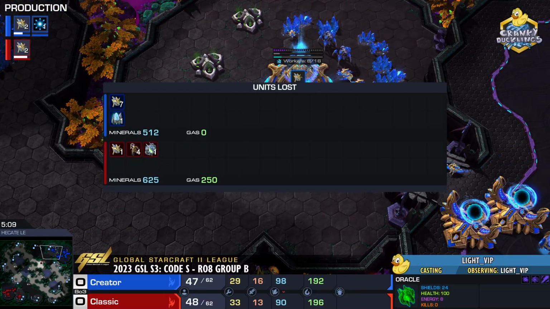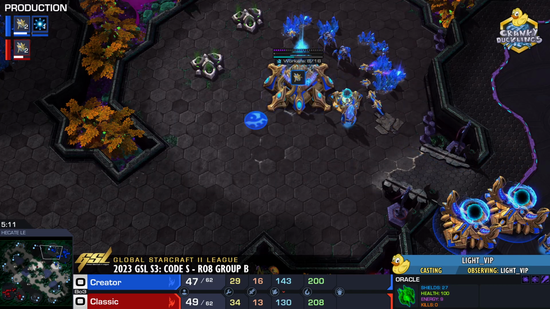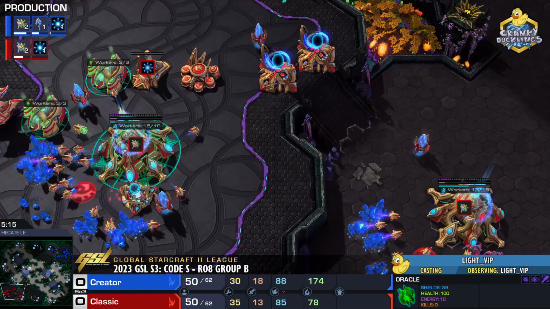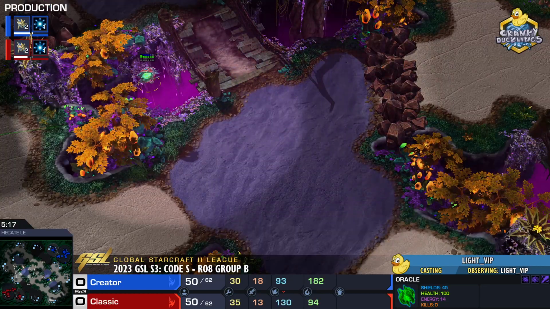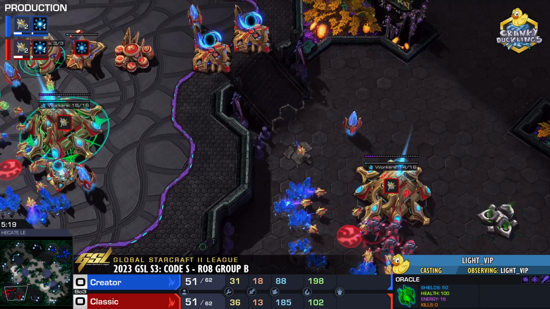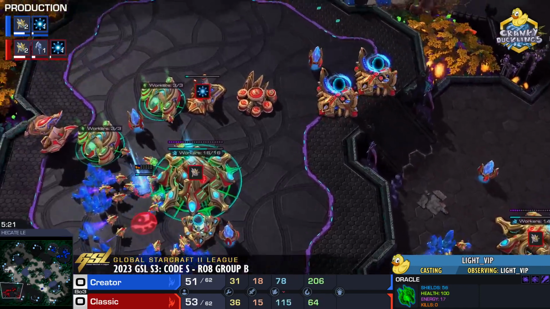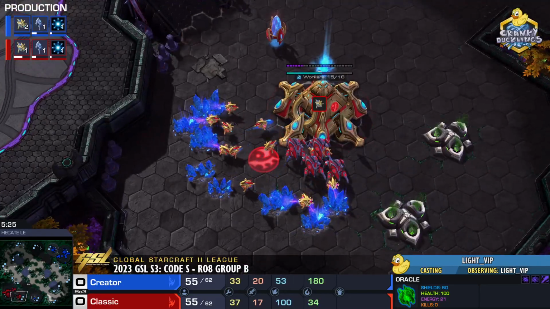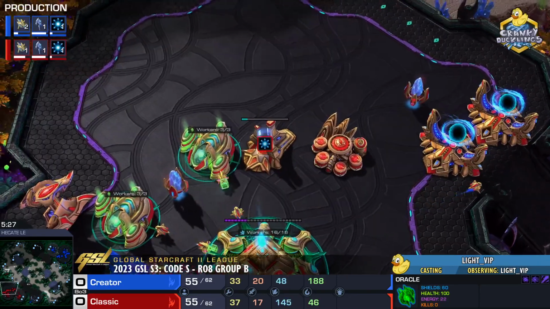So far, it was 7 probes for 1, or I guess it's technically 6 probes. 6 probes for 1 Oracle. It was an okay trade for Classic. He at least still has 1 more Oracle alive, so he can find maybe some more damage, some more value. Outside of that, both players are transitioning. You know, they've bounced off each other. Classic, he has a worker lead because of all the damage he dealt, and we are getting into Blink.